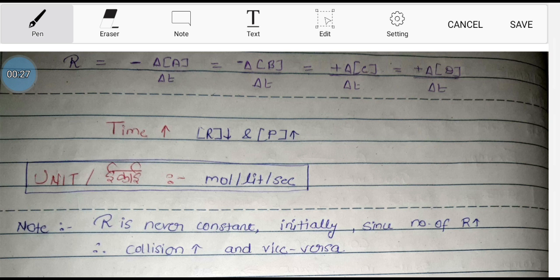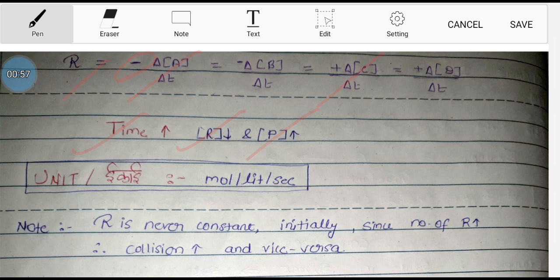As we have already learned, the rate of chemical reaction is the change in concentration of reactant per unit time, or the change in concentration of product per unit time. The change in concentration of reactant will always be negative, but the change in concentration of product will always be positive. With the change in time, the concentration of reactant gets reduced and the concentration of product gets increased.